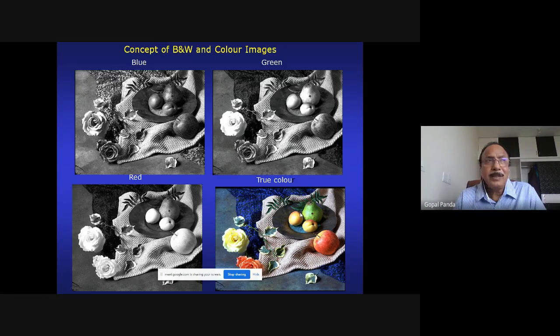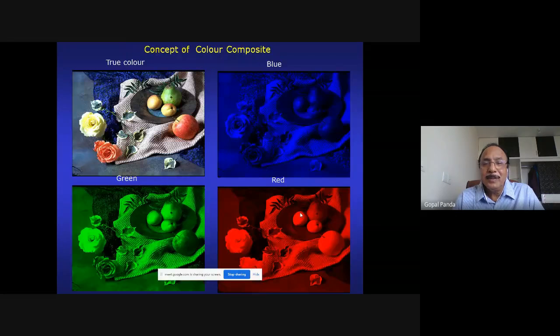This is how the different bands of electromagnetic radiation in remote sensing images are superimposed using digital image processing techniques, using some software, and then we try to derive the information. So now think of the true color photograph. This is the photograph in the blue band, this is in the green band, this is in the red band. Together these three will produce a multispectral image like this.